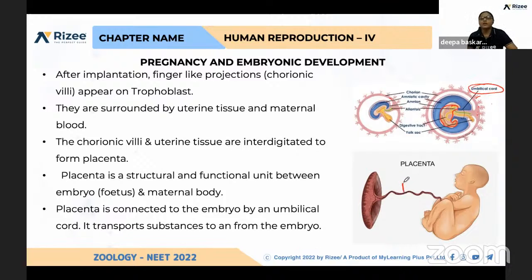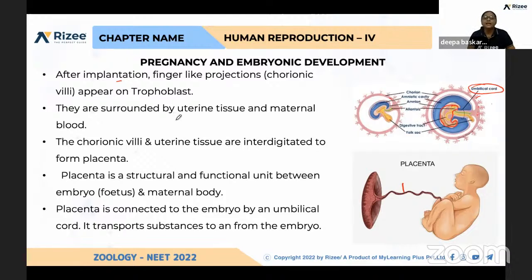See, this is the umbilical cord, which directly supplies the nutrients received by the placenta. Consider this placenta as a diffusion membrane. First, after implantation, that is after the blastocyst is embedded in the endometrial wall, finger-like projections develop from the trophoblast layer.